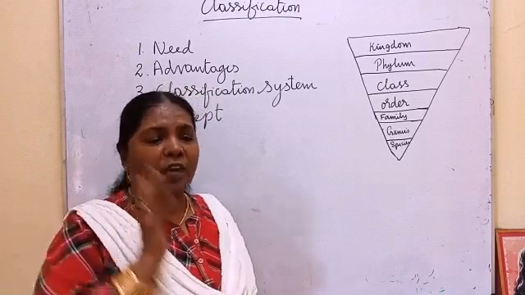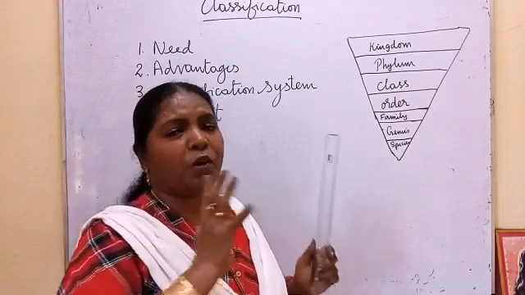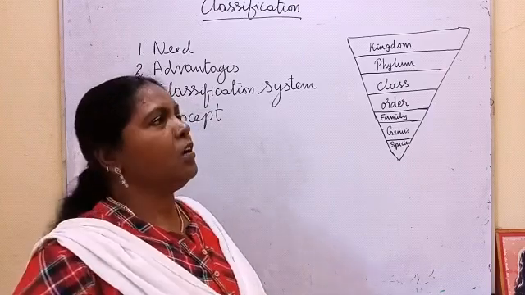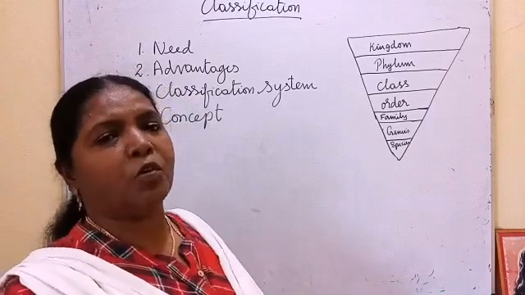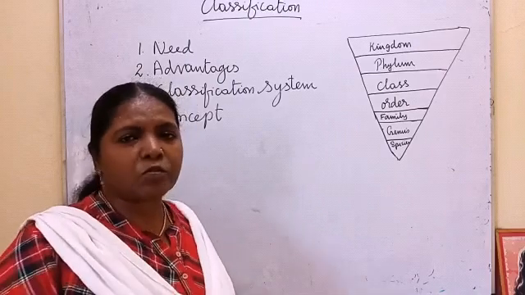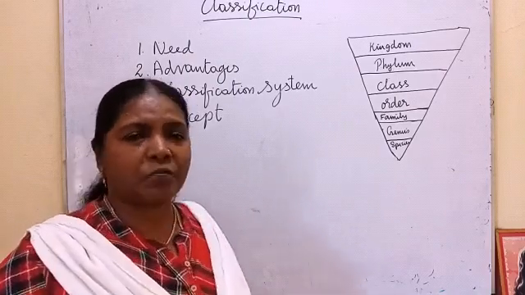So in order to get them into proper groups, they started classifying. If you want to learn about new organisms, whether plant or animal, microscopic or macroscopic, we have to classify.